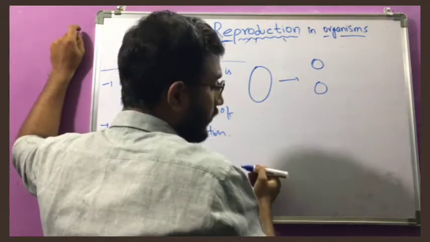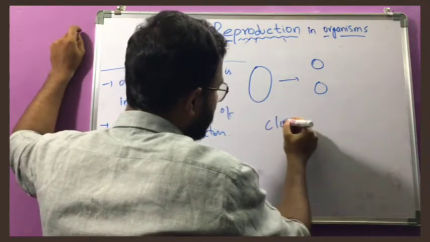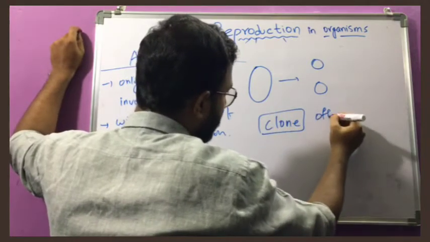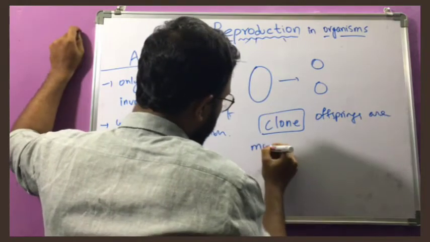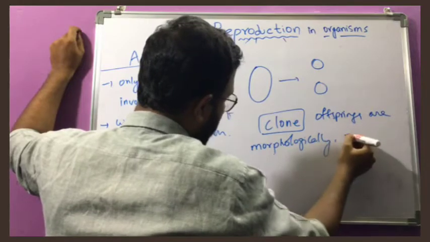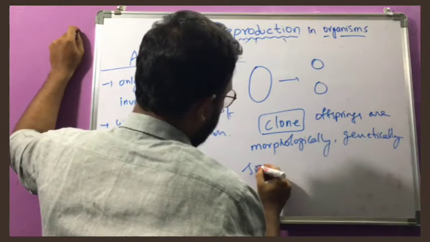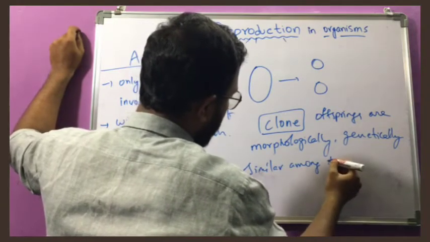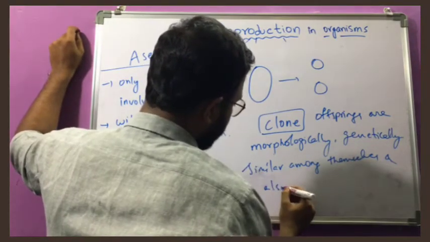If it is like that, it is called a clone, because the offspring are morphologically and genetically similar among themselves, and also with their parent.